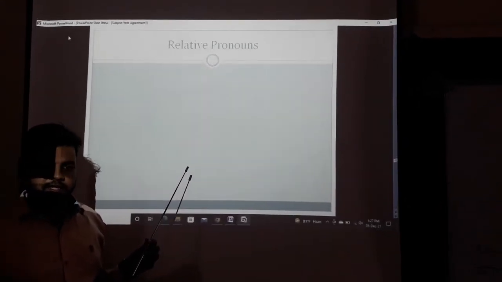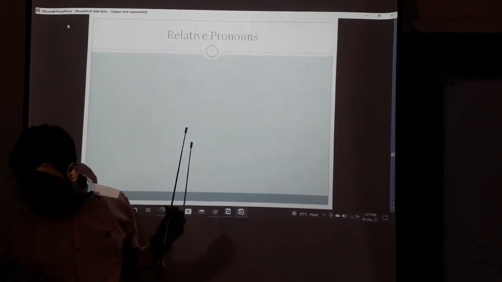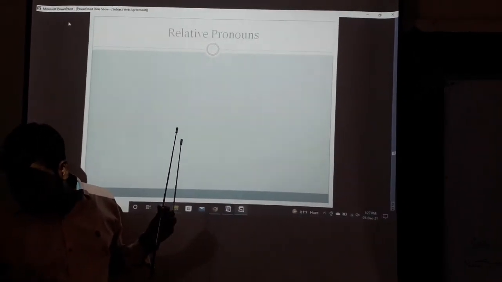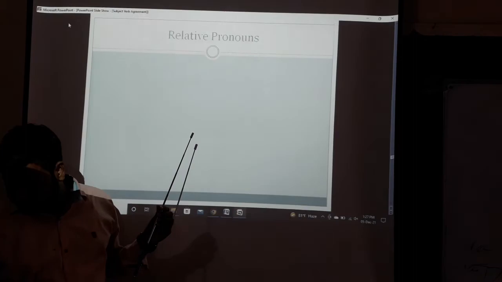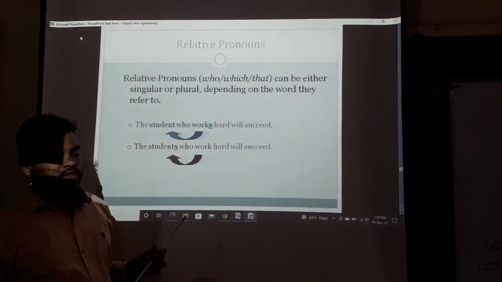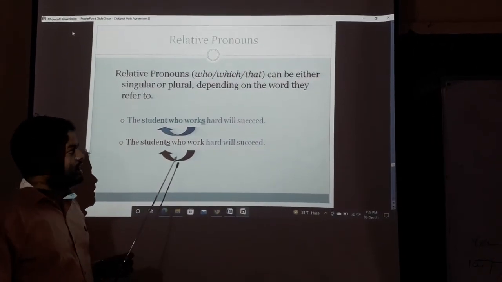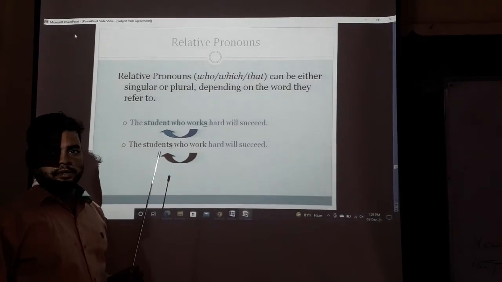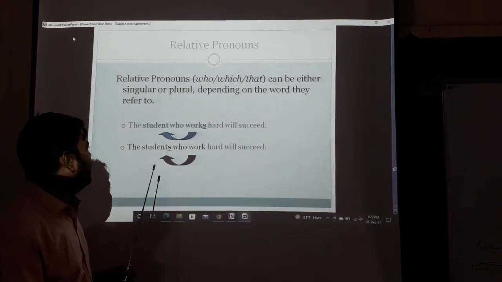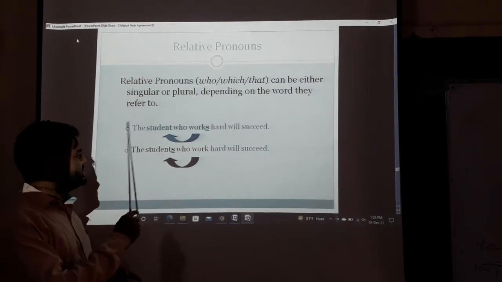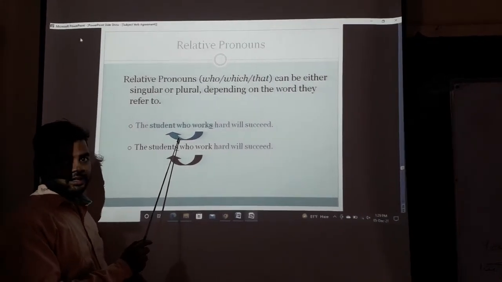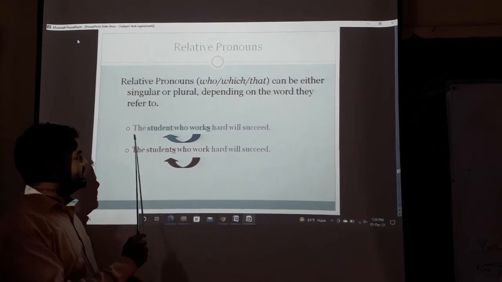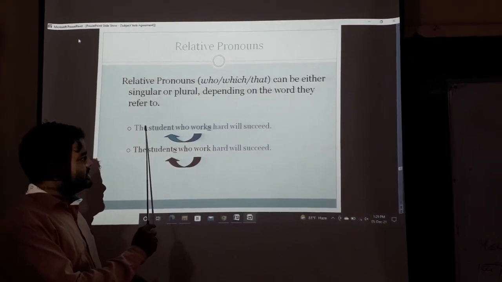Relative pronoun. We know that it is a very important part of grammar. Okay, dear students, now we are discussing relative pronouns. A relative pronoun indicates singular or plural. In the sentence, the student is singular.